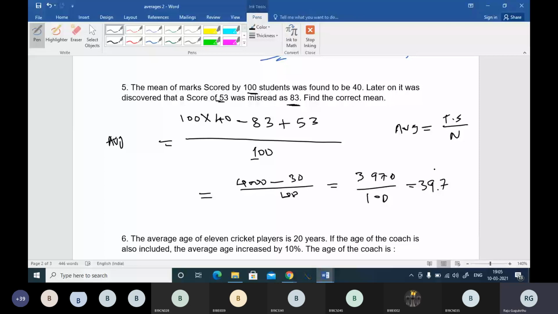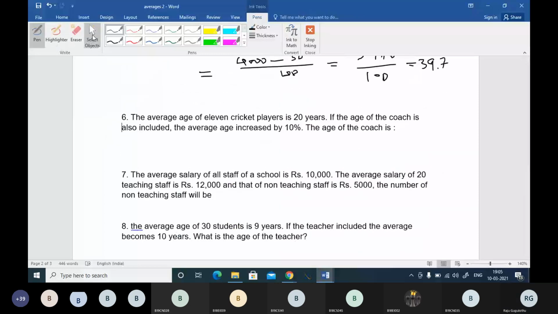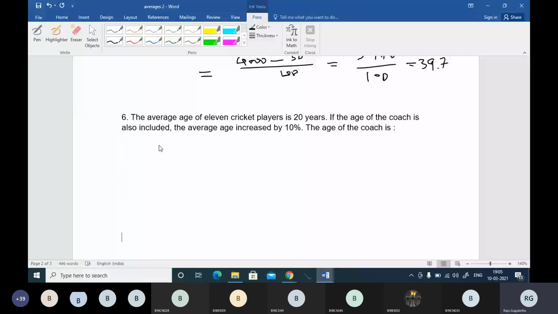Right. Now, my friends, let's go to question number 6. Okay. Average age of 11 cricket players is 20 years. If the age of a coach is also included, the average increases by 10%. Find the age of the coach. A similar concept. You can use it and you can tell it.